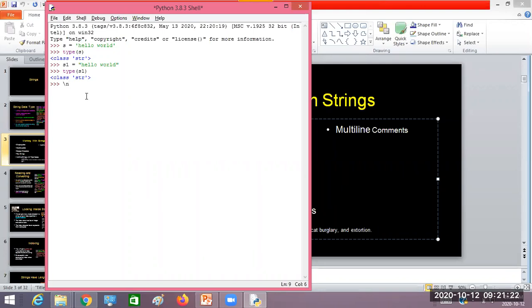For example, if I take backslash n, what is this backslash n? You already experienced this backslash n in the C programming language. New line. But if I just write n, then it is a literal n, just the letter n. But when I write backslash n, that means it is a new line. Likewise, you have this one, backslash t. What is this backslash t?